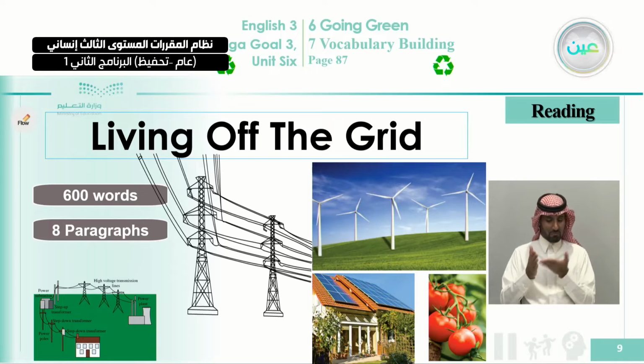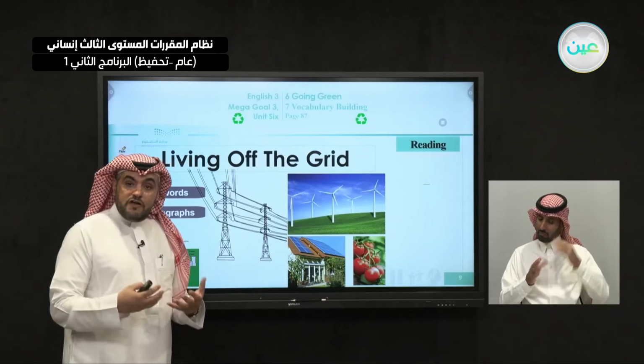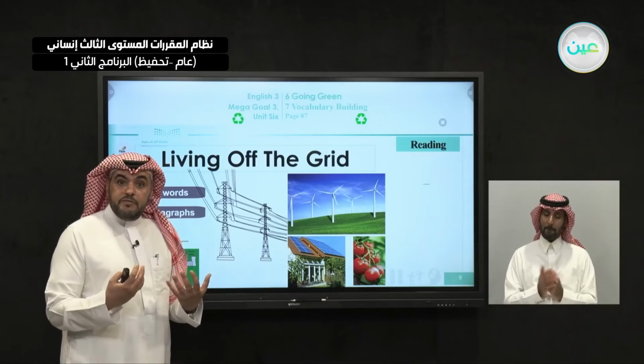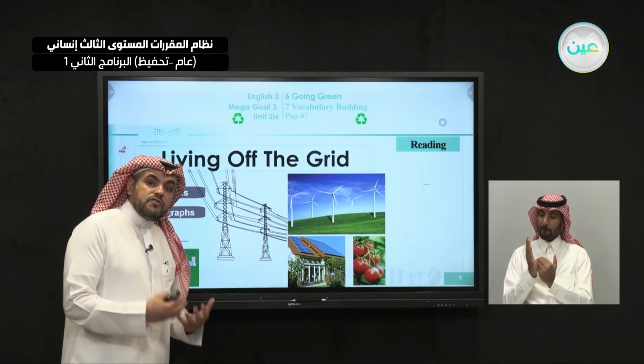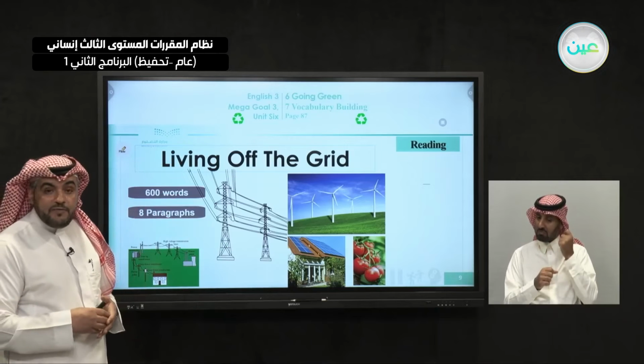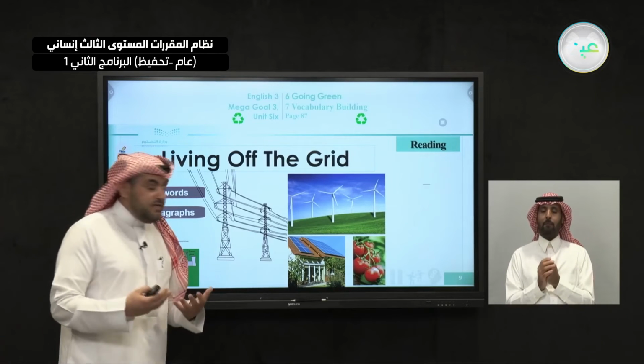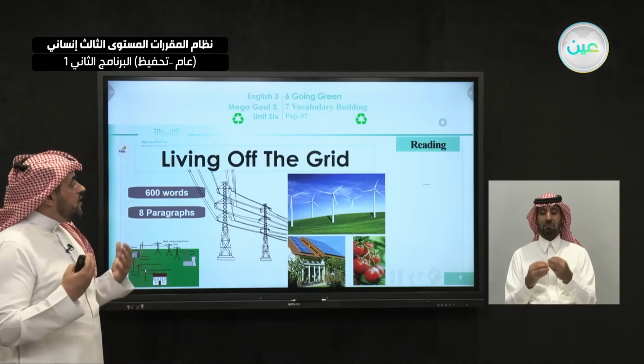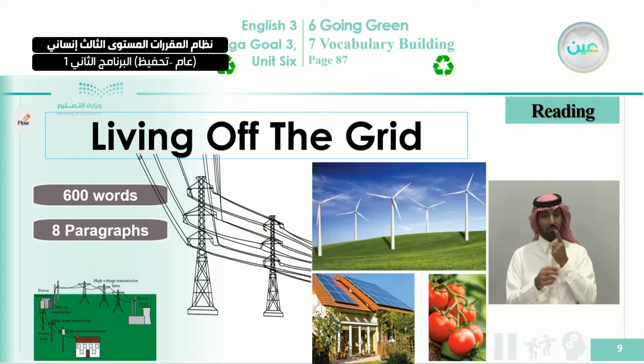Okay, where the writer in the introduction starts his idea and gives his readers a general idea and a general image about what he is going to write about. Then at the last paragraph, paragraph number 8, he concludes his ideas and gives information about what he reached, and sometimes he gives his opinion about the reading. So that's what we're going to do when it comes to you to read. Now when it comes to you to write, you are going to read and read as a critic.